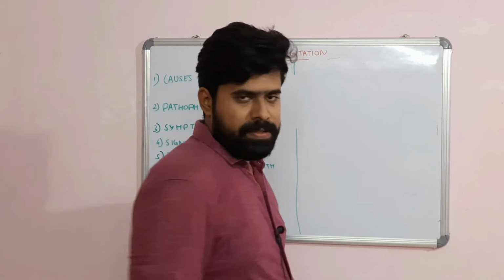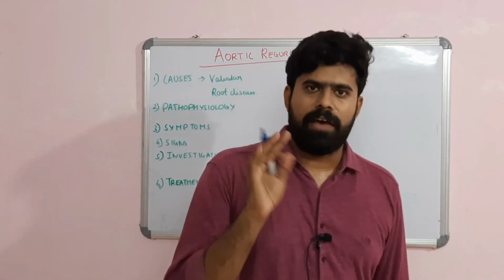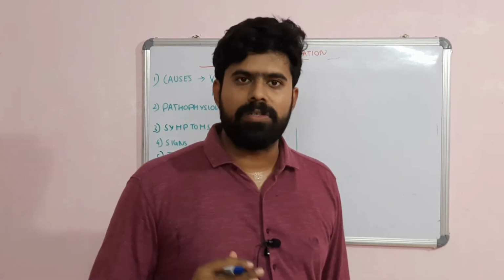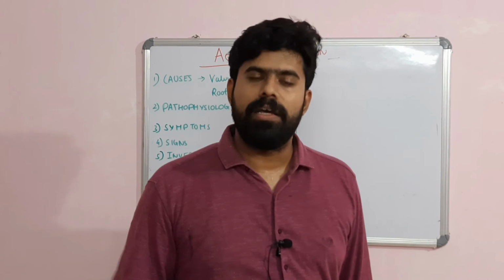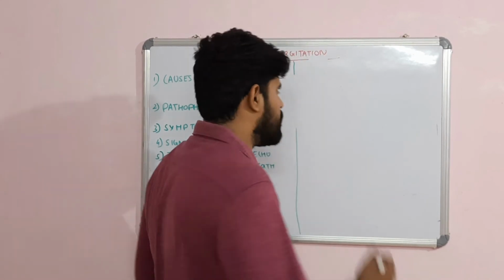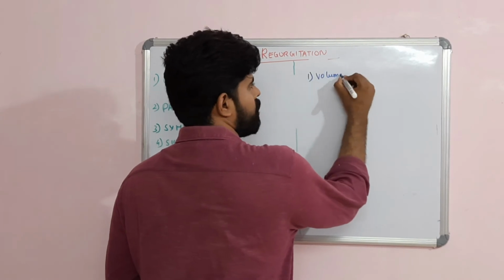What are the symptoms? Since aortic regurgitation, like any regurgitant lesion as I said earlier, has more volume load, palpitation is the predominant symptom because there is more volume of blood in the heart, especially palpitation when lying down at night. That is the classical symptom. So, volume overload symptoms because of palpitation.